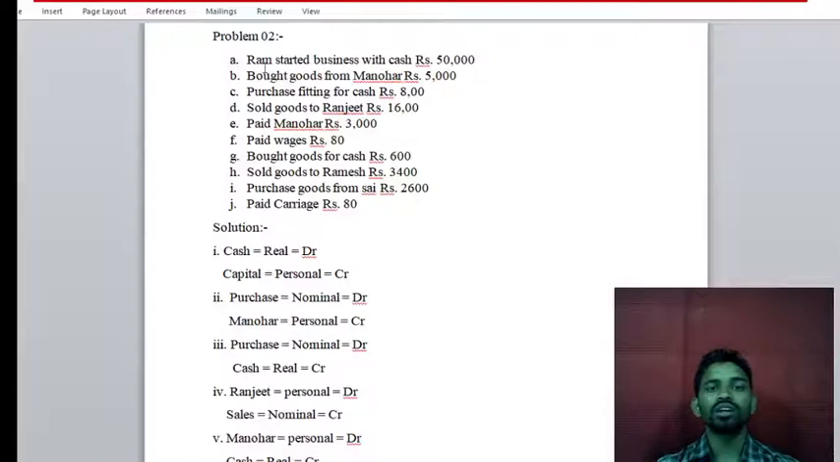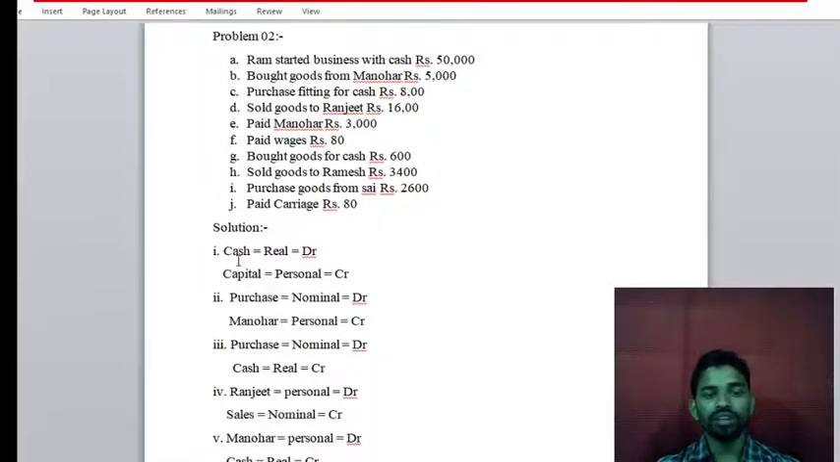Ram has invested money in the business. Invested means it is the capital, and he invests with cash. So by cash he is investing money in the business. It means in this transaction two accounts are affected: capital as well as cash. So in solution for transaction 1, cash and capital, these two accounts are affected.